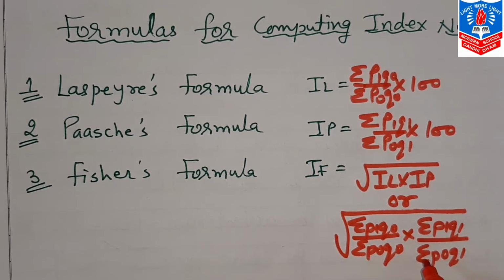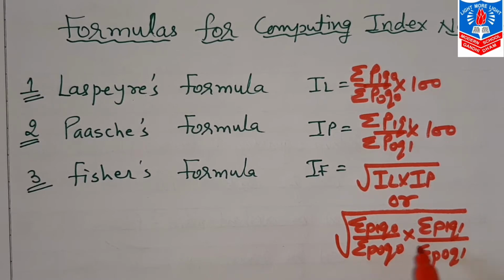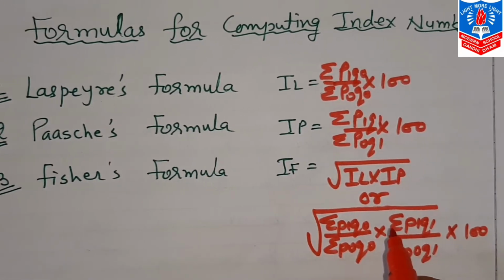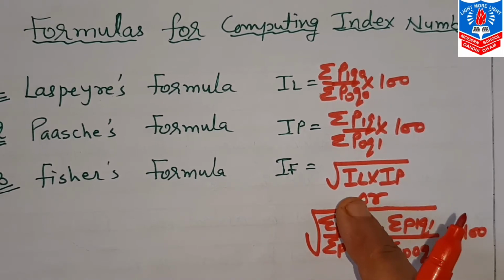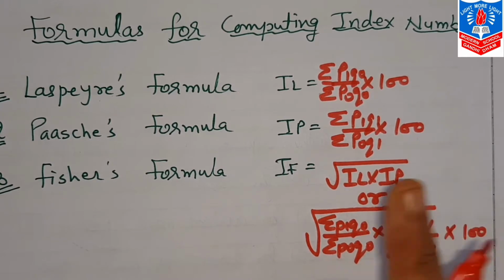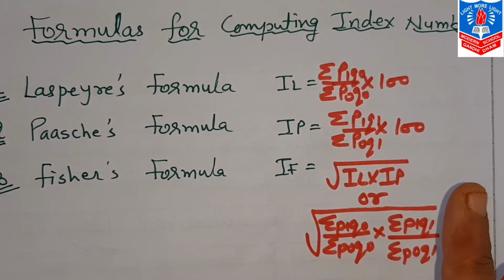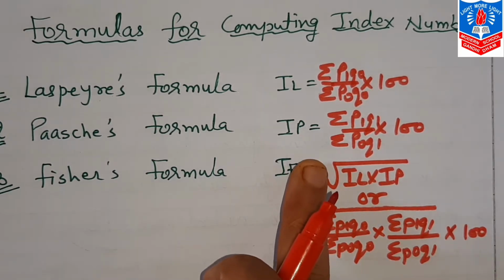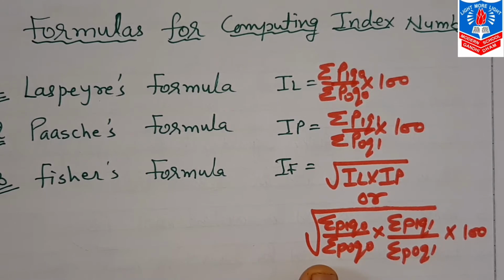Now remember this: because 100 is not multiplied inside this, outside the root we will write 100 in multiplication, and inside there is no multiplication with 100. So this is important.